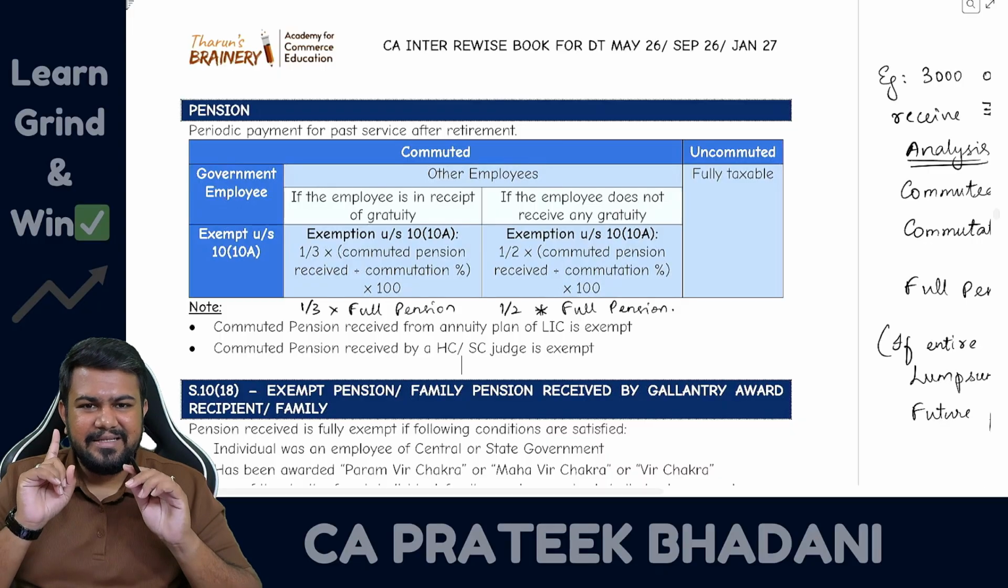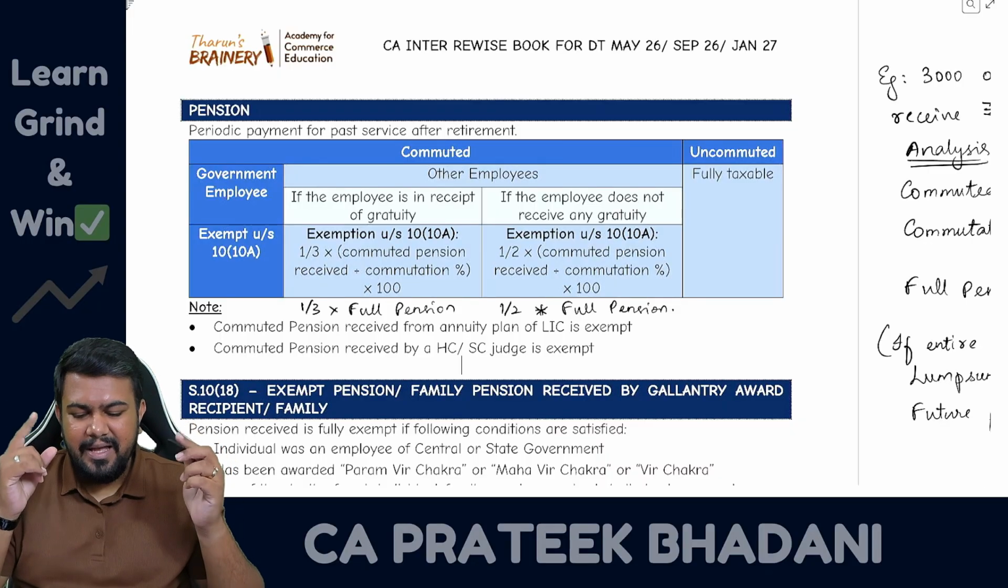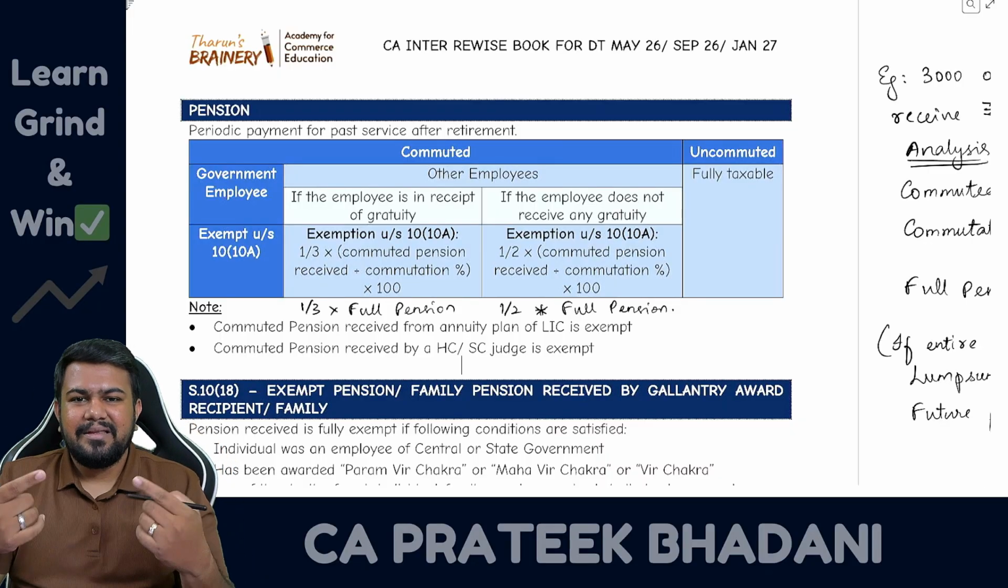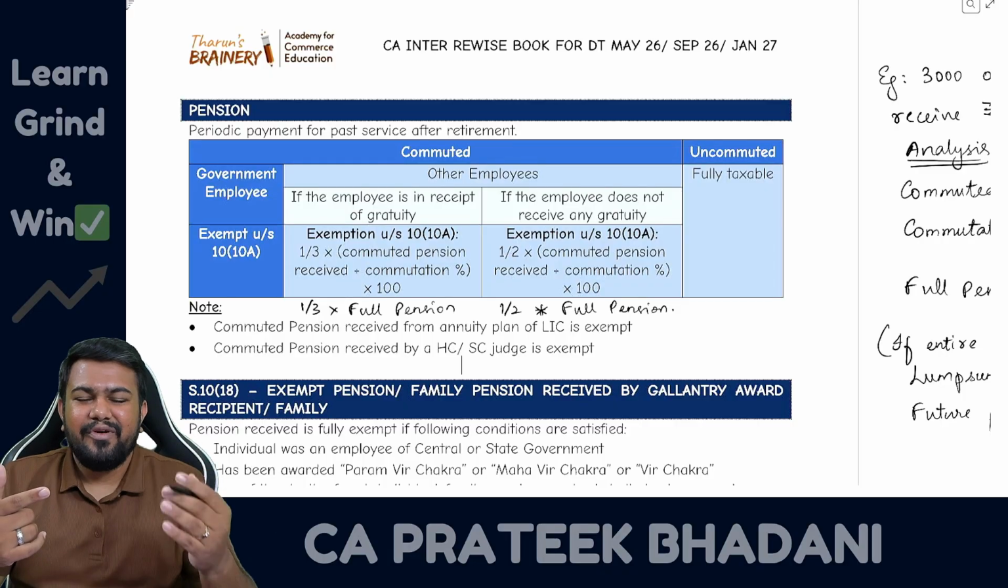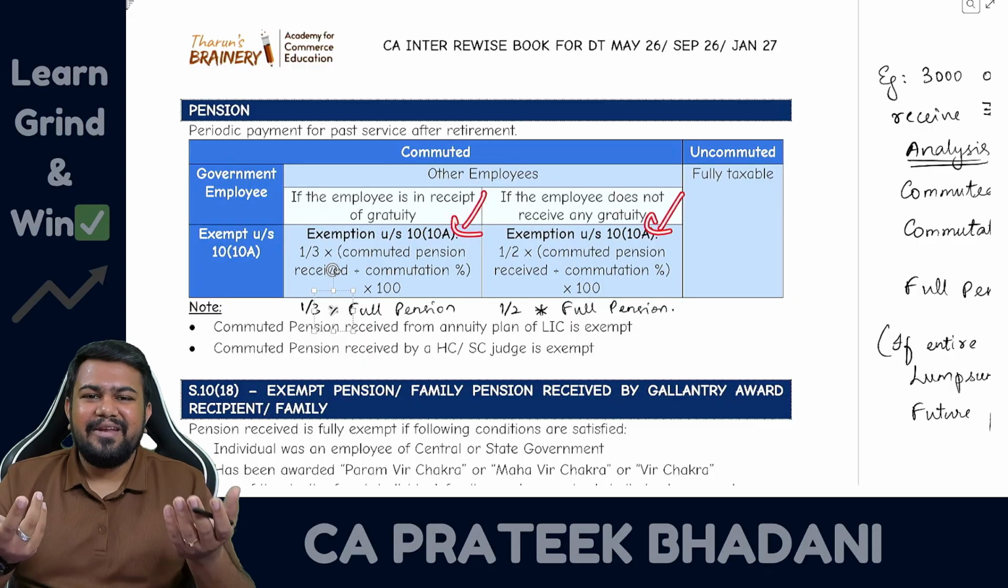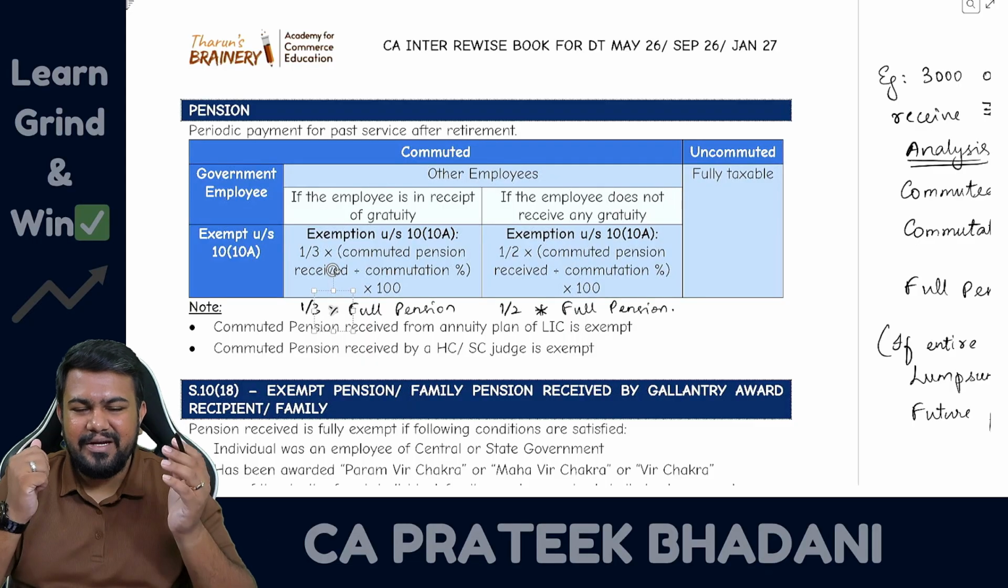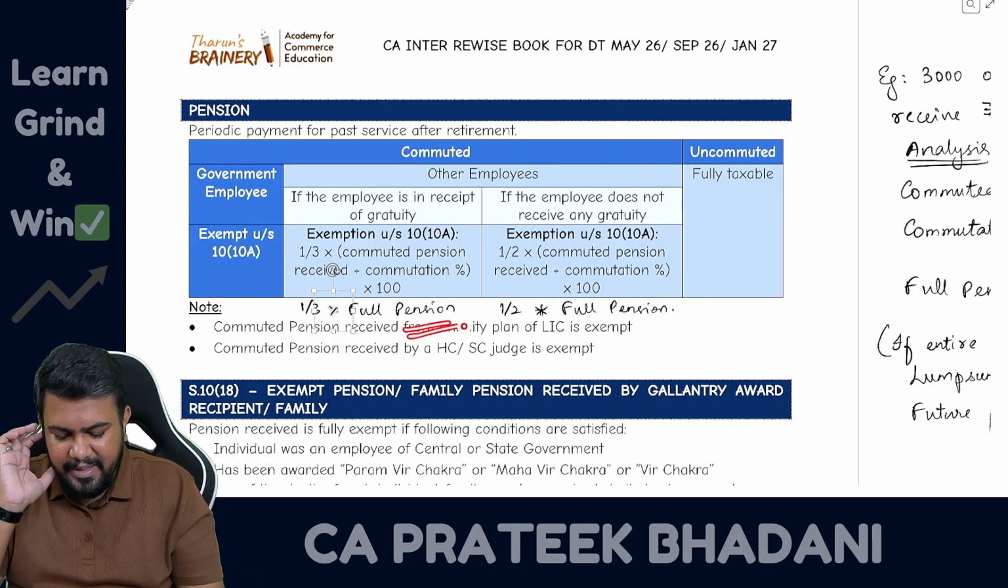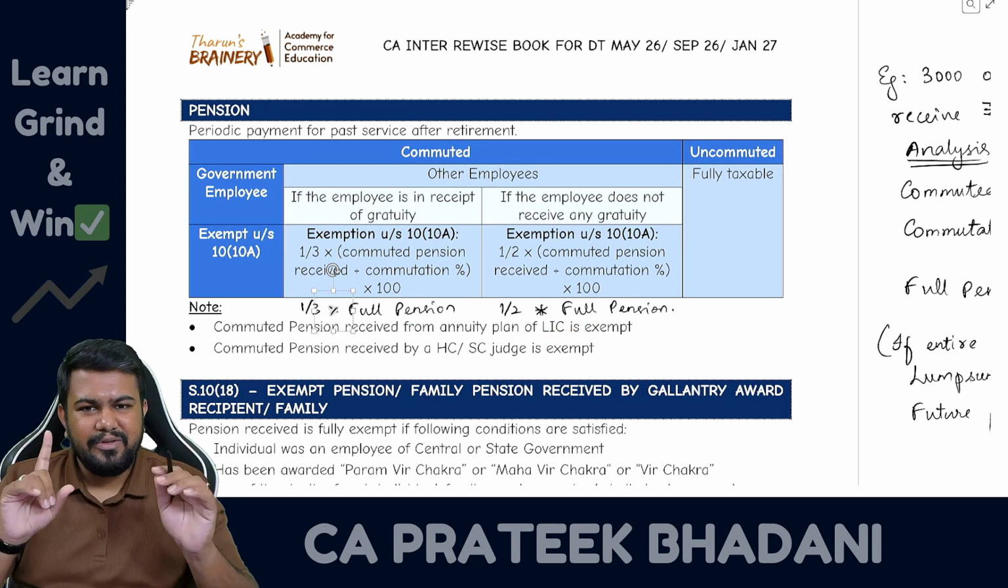First silly mistake is that the students get confused and they sometimes think what is the salary they had to take for the pension calculation. Because in this pension exemption, there is no salary definition at all. There is only one definition, that is full pension. So 1/3 into full pension or 1/2 into full pension is exempt. So that is one silly mistake.